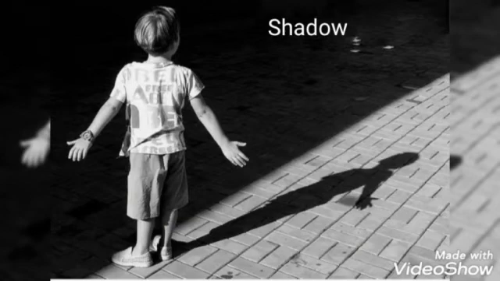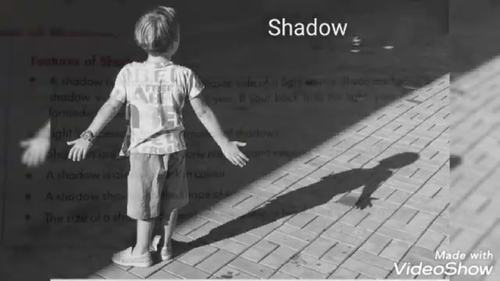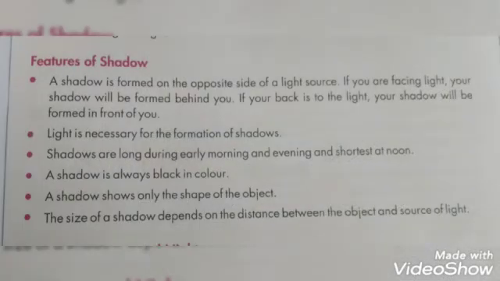Shadows can be formed during night. The moonlight, street light and the car light make a shadow during the night. Features of shadow. A shadow is formed on the opposite side of the source of light. If you are facing light, your shadow will be formed behind you. And if your back is to the light, your shadow will be formed in front of you. Light is necessary for the formation of shadows. Shadows are long during early morning and evening and shortest at noon.